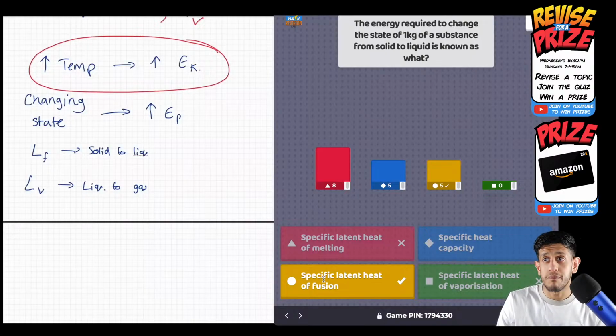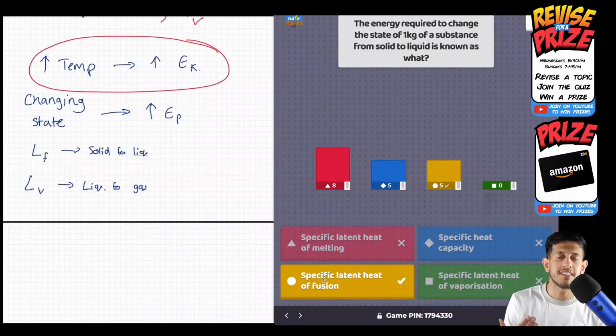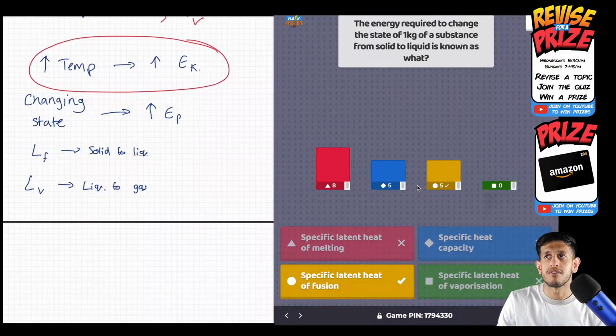Melting is the term of a state change. The energy required to change the state is specific latent heat of fusion. I showed it in the notes, so that is what it is. It's not melting. Melting is the process of converting a solid into a liquid. But look at the question, right? The energy required to change the state of 1 kilogram of a substance from solid to liquid is called specific latent heat of fusion. It's the energy required to melt it, basically.